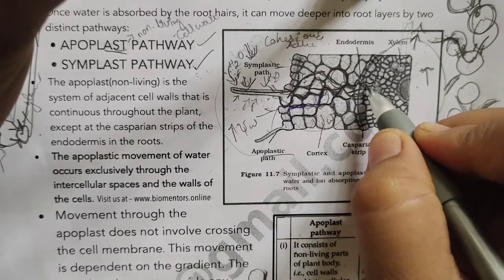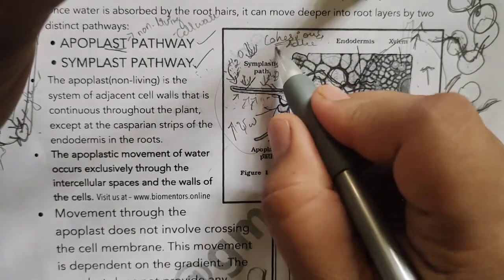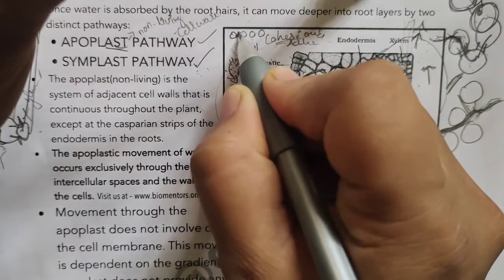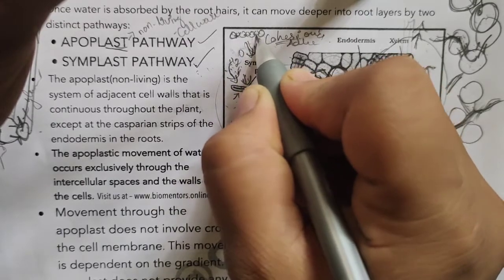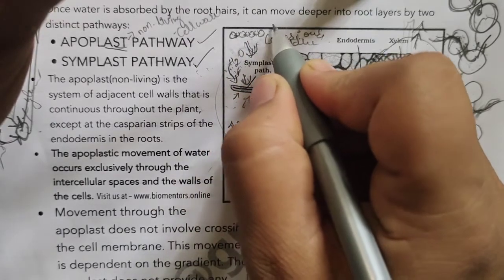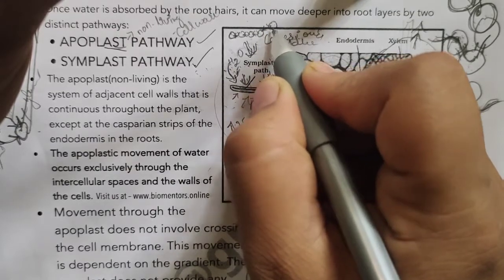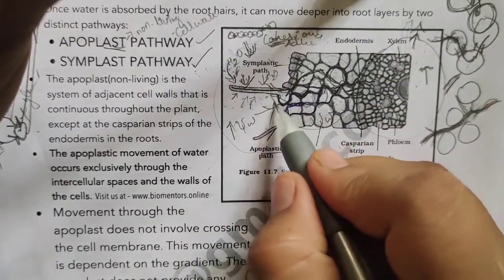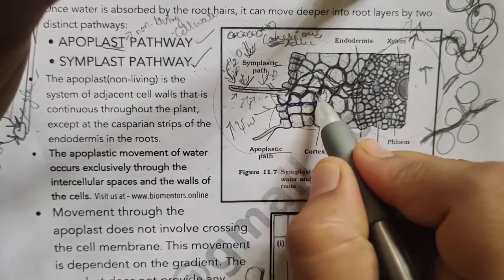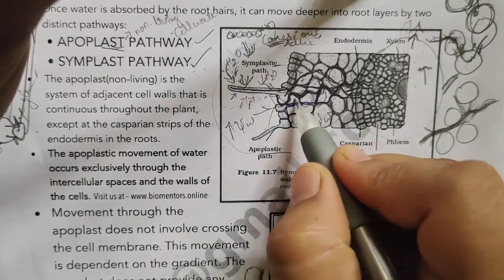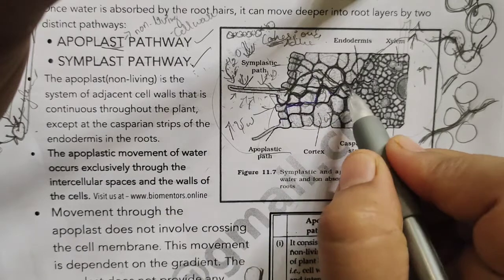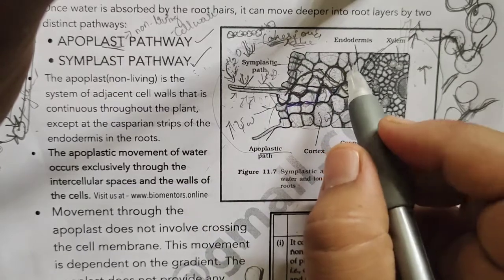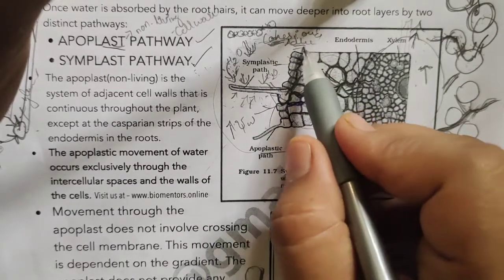Cohesive forces, in the sense, if the water molecules are moving like this, there will be a mutual force of attraction between these water molecules. The force of attraction which exists between the water molecules is called cohesive force. And due to that, these water molecules will be in the form of a continuous chain. There will be no break in that continuous chain of water due to the cohesive force of the water molecules. And we can also see the existence of adhesive force.